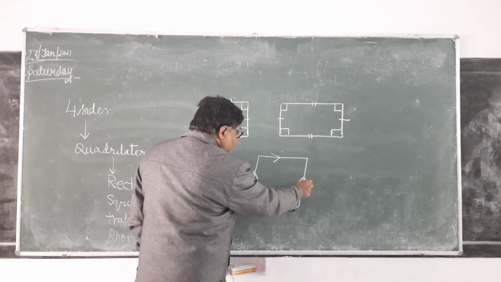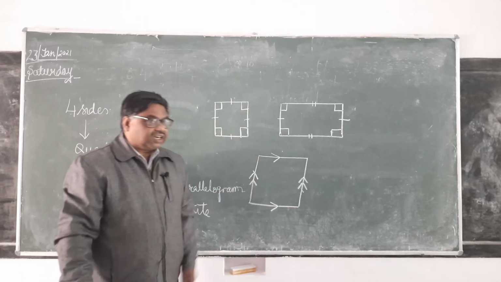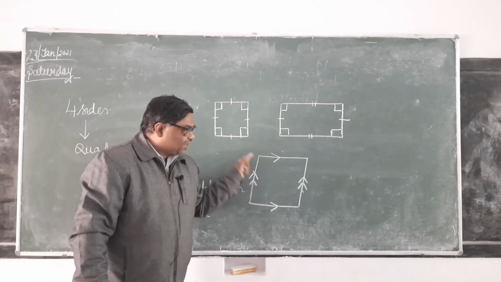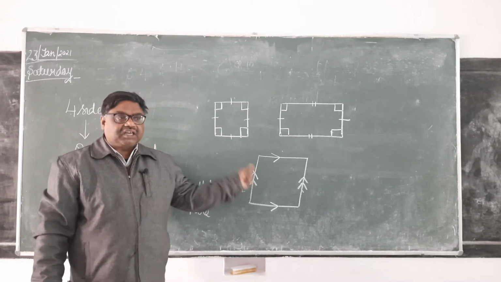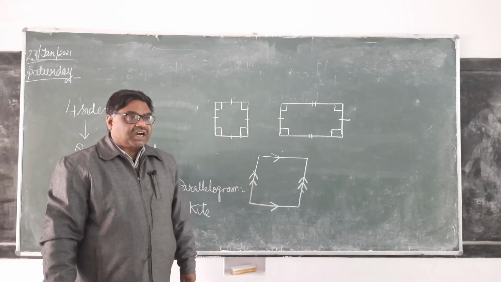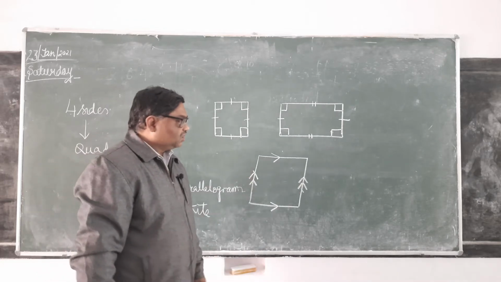This means here this side is parallel to that side. This side is parallel to that side. Opposite sides are parallel. All the sides are of equal length. It is called rhombus. It is clear.